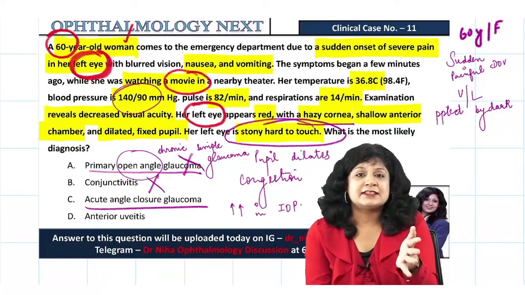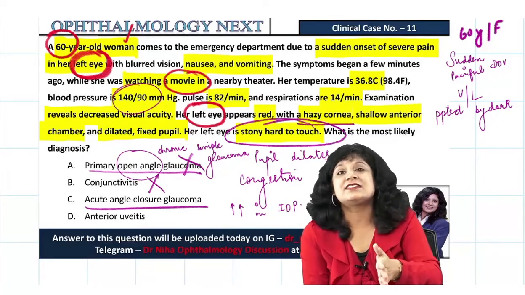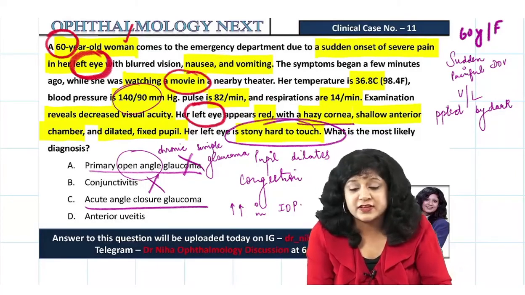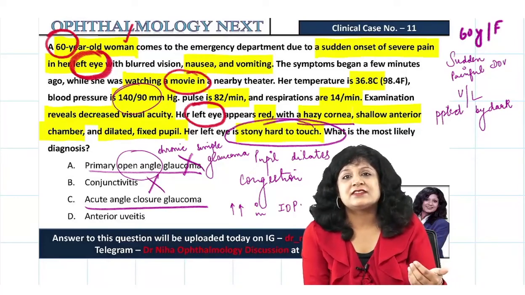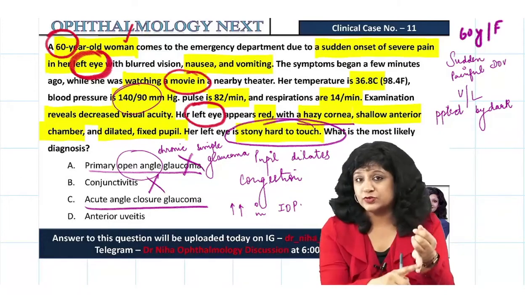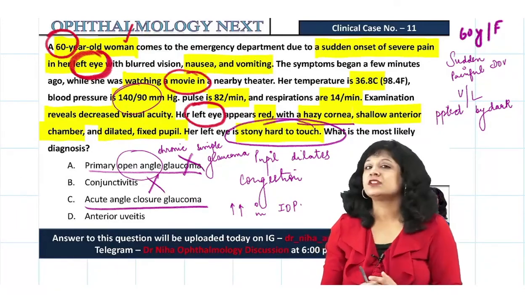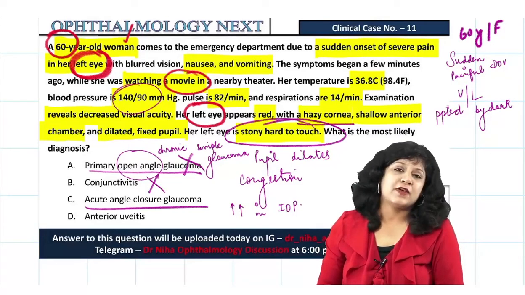And this means, like, can you correlate the risk factors in your daily life? I always keep on saying this in classes, that anything that can dilate the pupil in a predisposed individual having a shallow anterior chamber can actually cause the acute attack of angle closure glaucoma.